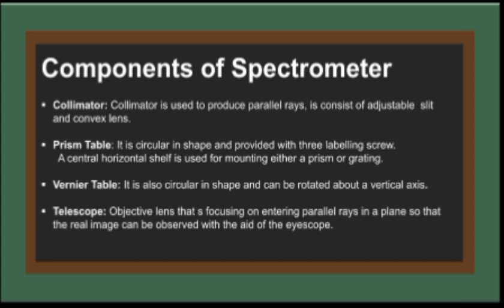It is generally circular in shape and can be rotated into vertical axes. Then we have the telescope, from whose eyepiece we are going to observe the emission spectrum of different elements.